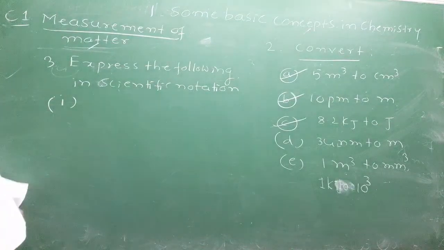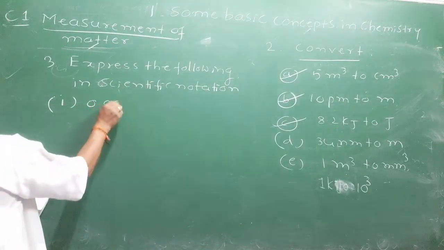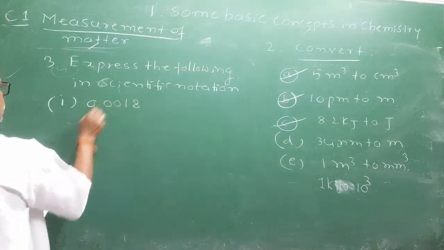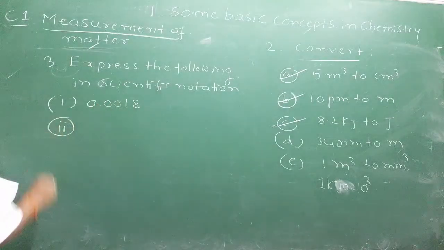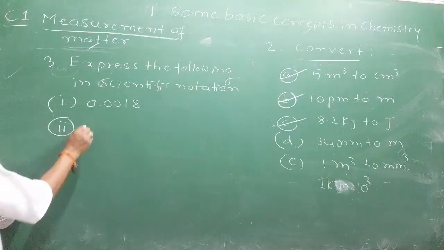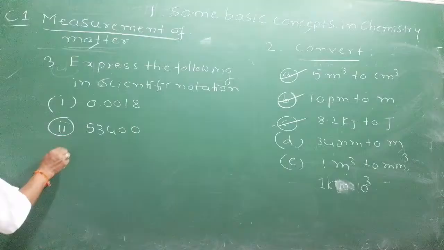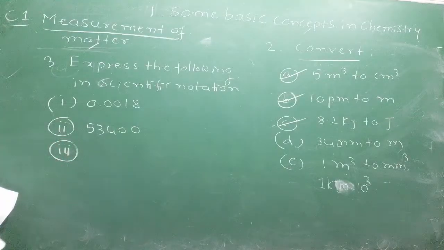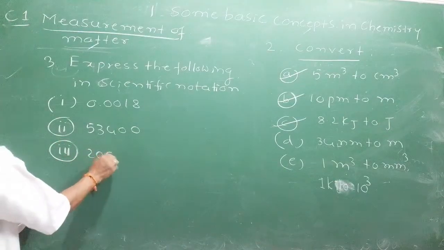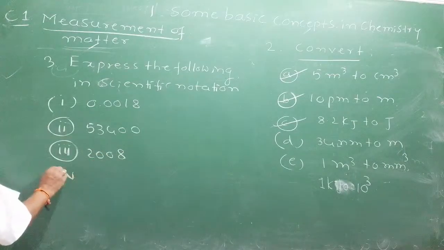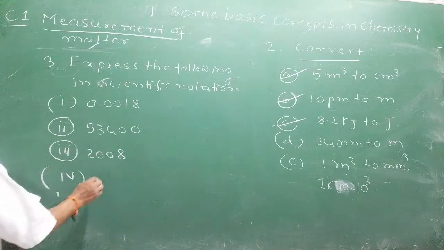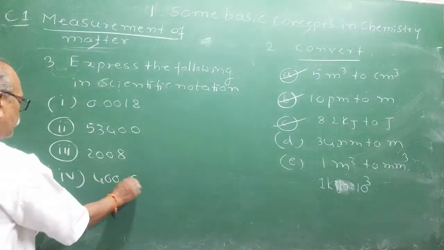First one, try them. 0.0018. You write your answer in the comment box. Second, 53,400. Third one, 2008. Fourth one, 400.0.